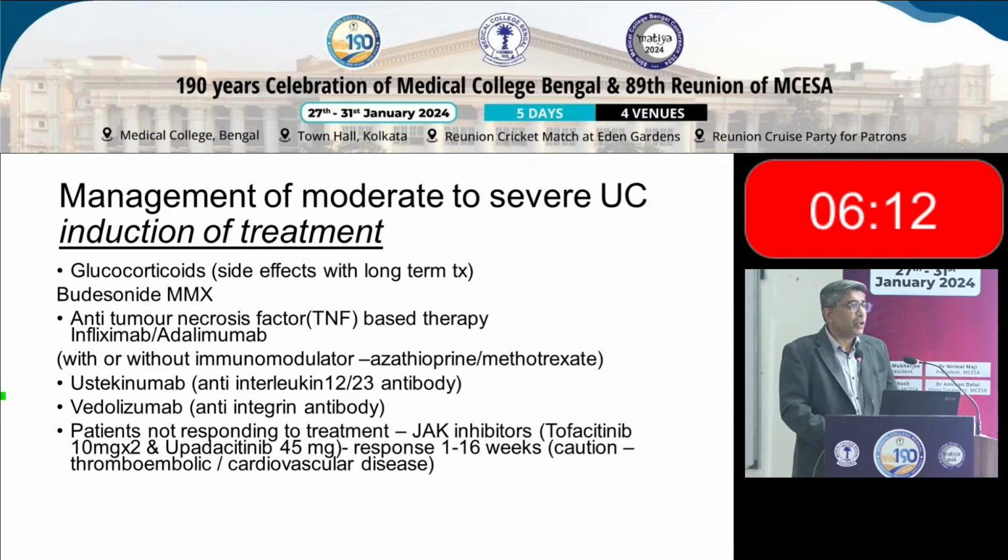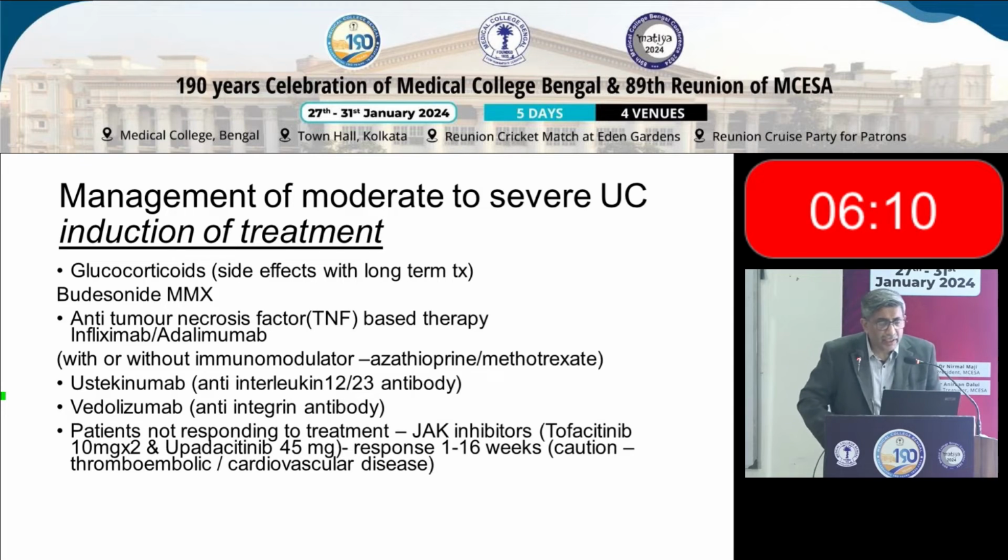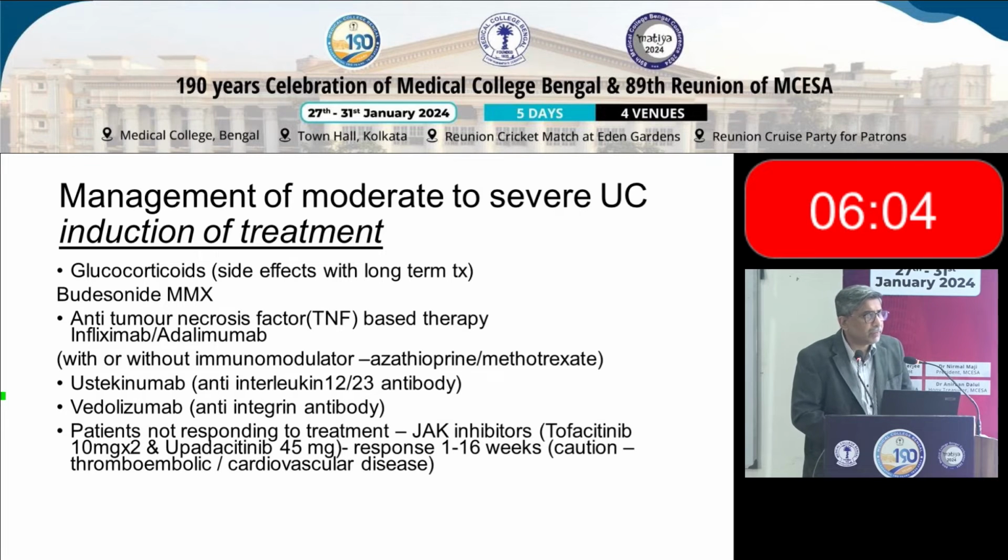Now, for patients who are not responding to this treatment, there is also a new armamentarium which we are using, JAK inhibitors. So you have probably heard of tofacitinib and upadacitinib. Tofacitinib has been used for rheumatoid arthritis before, psoriatic arthritis before. We usually start at a dose of 10 milligrams twice daily, and usually see a response within 4 weeks.